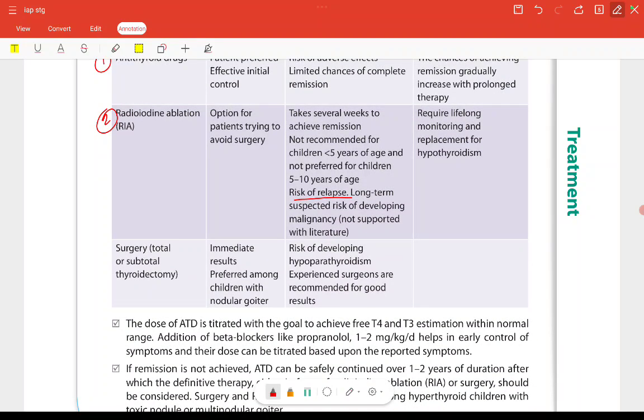Now last one is surgery, total or subtotal thyroidectomy. Immediate results, preferred among children with the nodular goiter, and disadvantage is risk of developing hypoparathyroidism. Experienced surgeons are recommended for good results, right? Because during the surgery, parathyroid gland may be removed, so this will result in hypoparathyroidism.